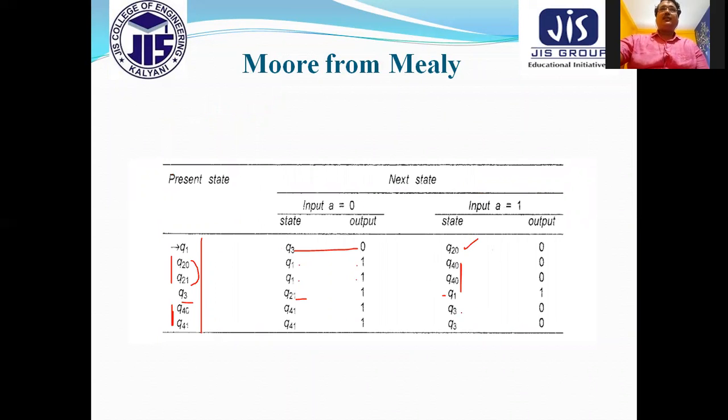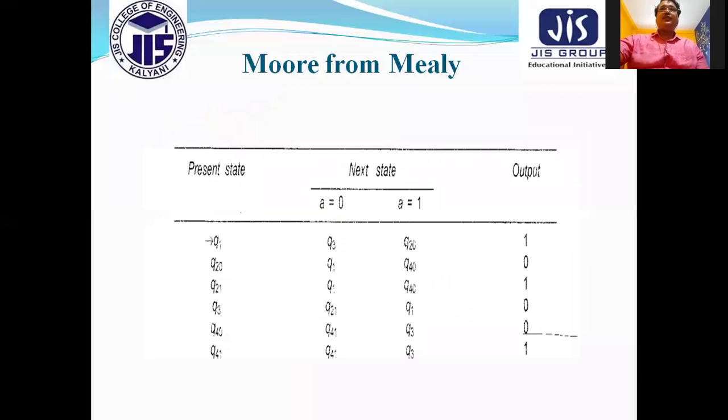So after that, this one, we have to convert this one into the form of this part, because the Moore machine structure is this way. Sorry, in a Moore machine the output depends only on the present state. It is independent of the input.